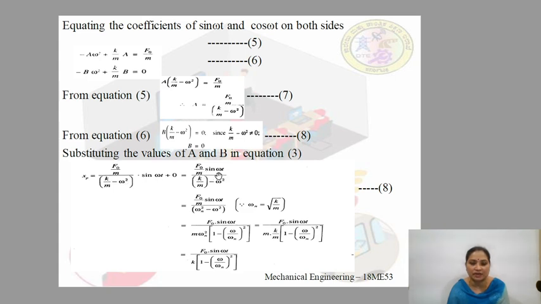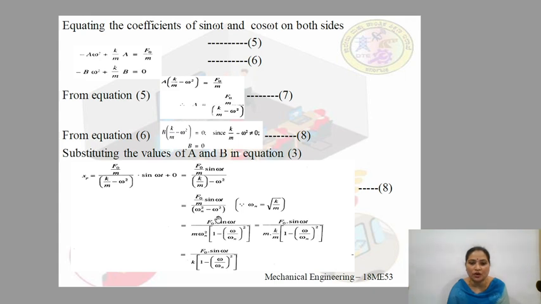Now here this can be further simplified: f naught by m sin omega t divided by k by m minus omega square. Next, k by m, as we know, is nothing but omega n square. So therefore omega n square minus omega square.